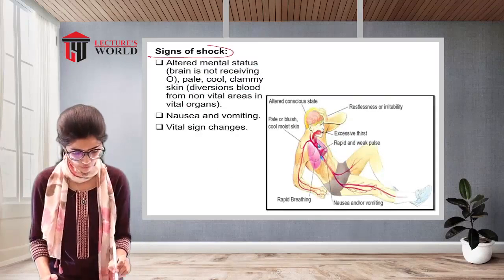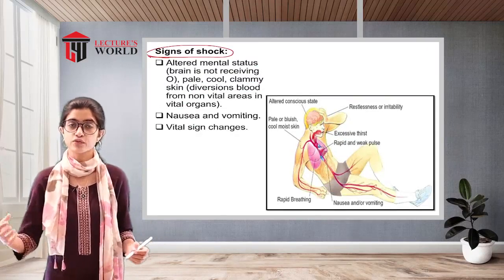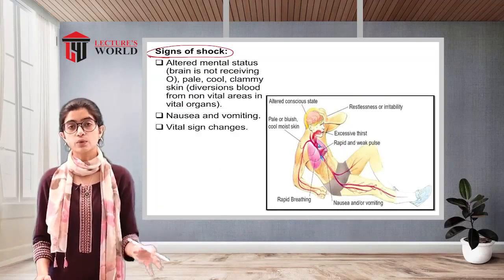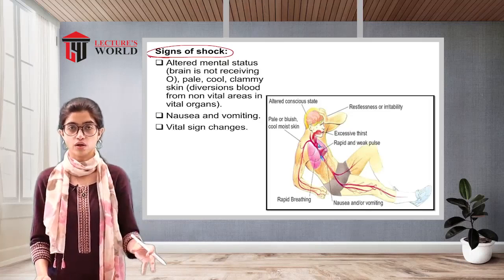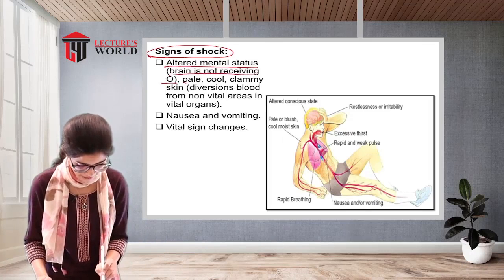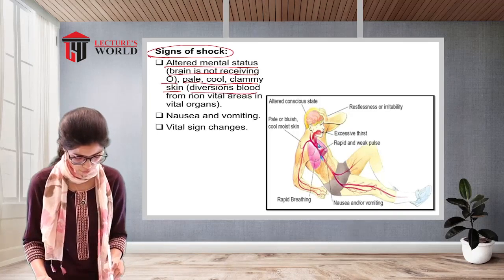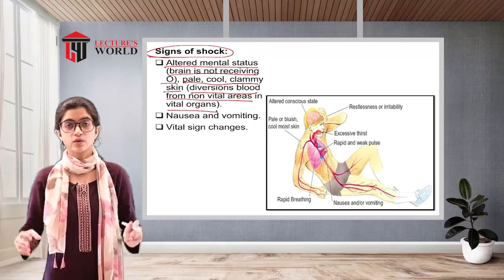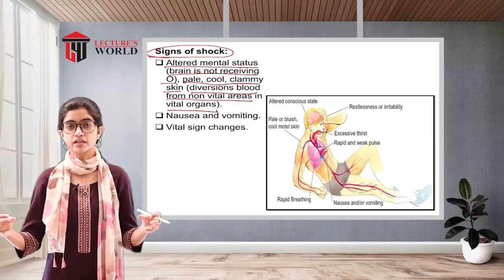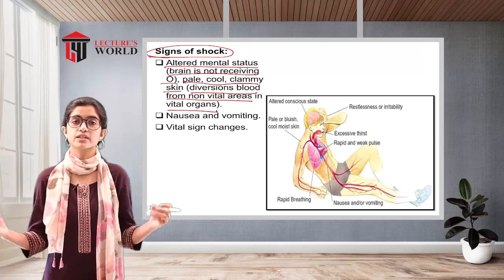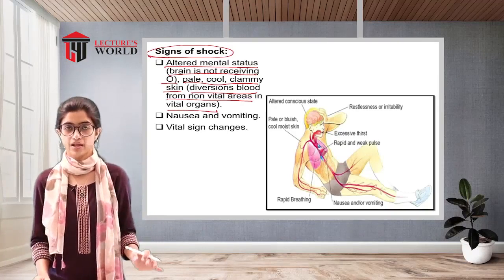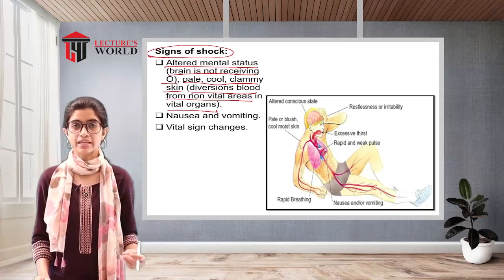Now, what are the signs of shock? It was said previously that because of the excessive bleeding, the patient may enter into a state of shock. So how do we know if the patient is entering a state of shock? It can be seen as altered mental status, because the brain is not receiving oxygen, and pale, cool, clammy skin. Because of the excessive blood loss, the body diverts blood flow from the non-vital areas towards the vital organs, so as to keep the vital organs functioning. Because of that, the skin is going to be clammy and cold.